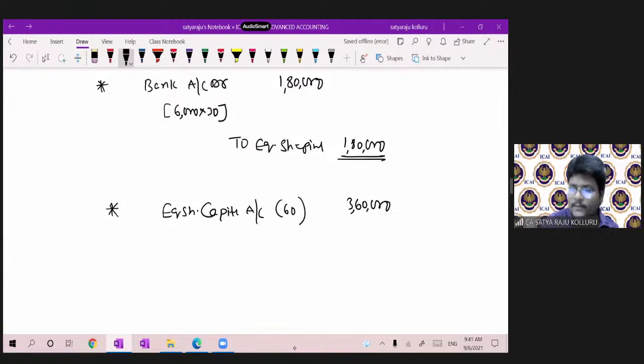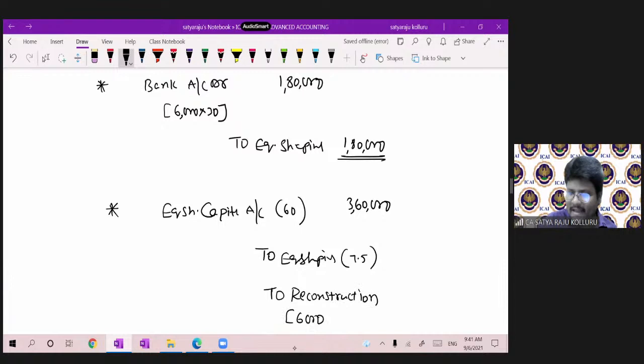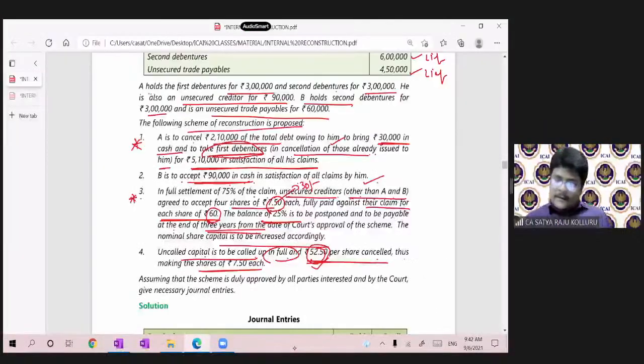Total to equity share capital, converting into 7.5, to reconstruction account. How much amount was cancelled? 6,000 into 52.5, which was 3,15,000 here. Here 45,000. So this is the end of the journal entry for point number 4.